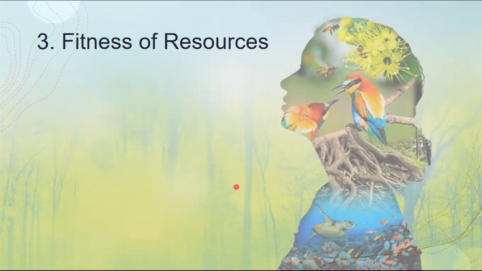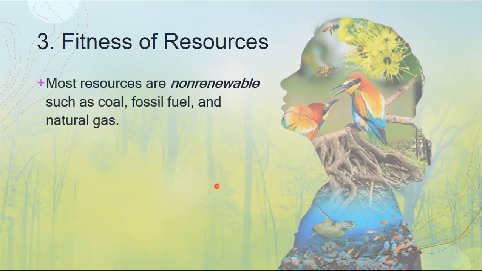Number 3 is the fitness of resources as one of the core principles. Most of the resources are non-renewable, such as coal, fossil fuel, and natural gas.